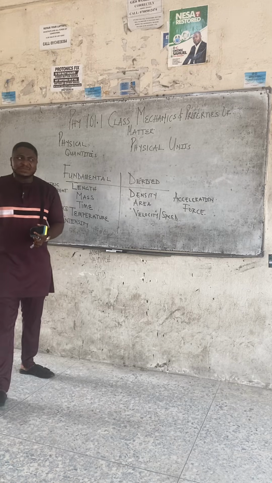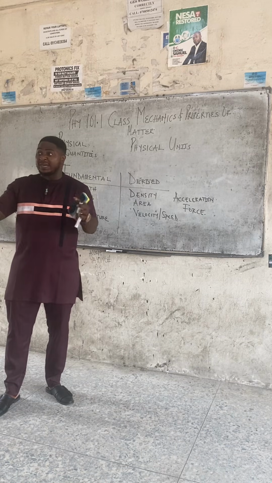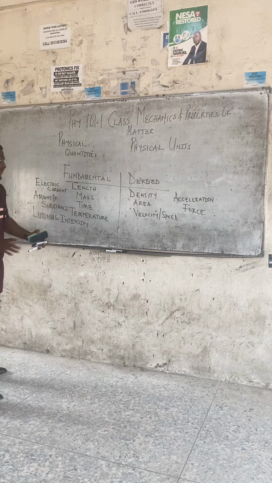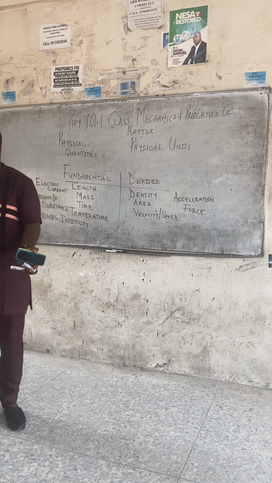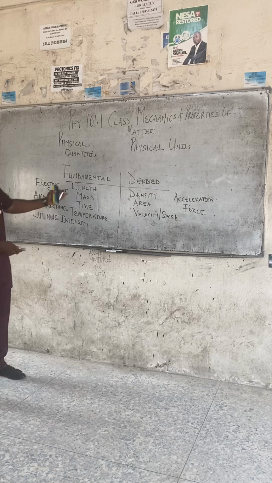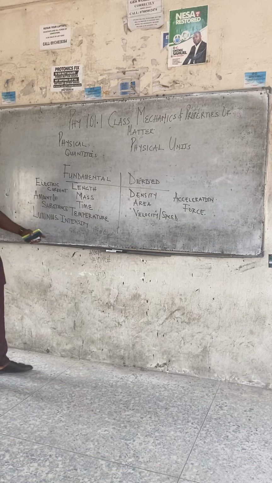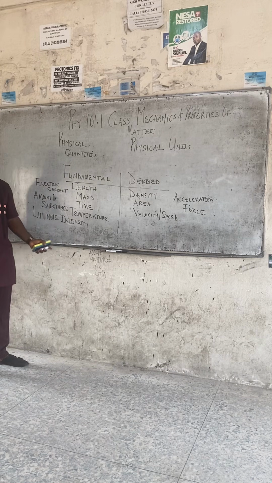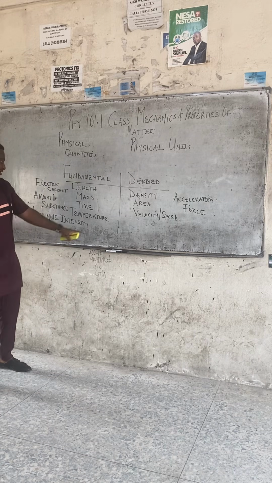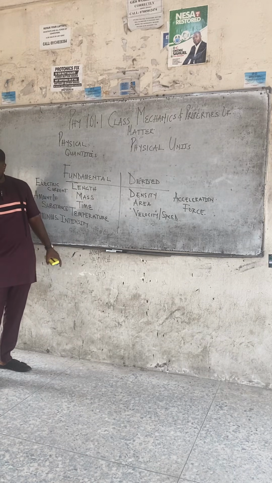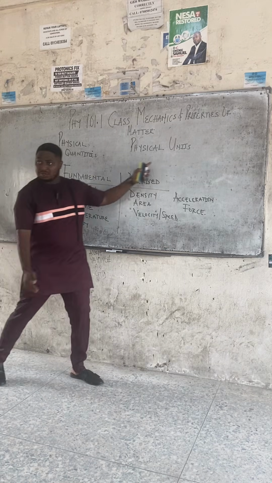Class, I can say something now, and without mentioning the quantity, you will know what I'm talking about. If I say 300 meters, what am I talking about? Length. If I say 50 Kelvin, what am I talking about? Temperature. Without saying temperature, because you see Kelvin, you know it's temperature. So you see what units do. For every quantity, there's a unit.